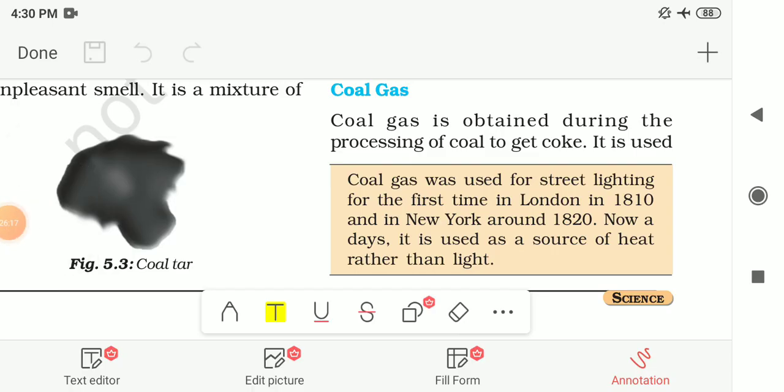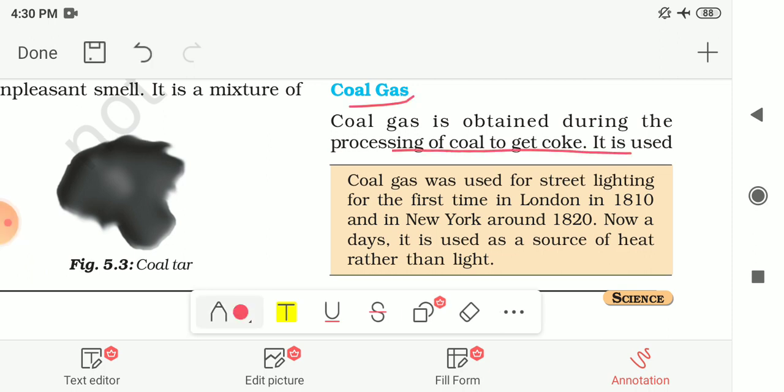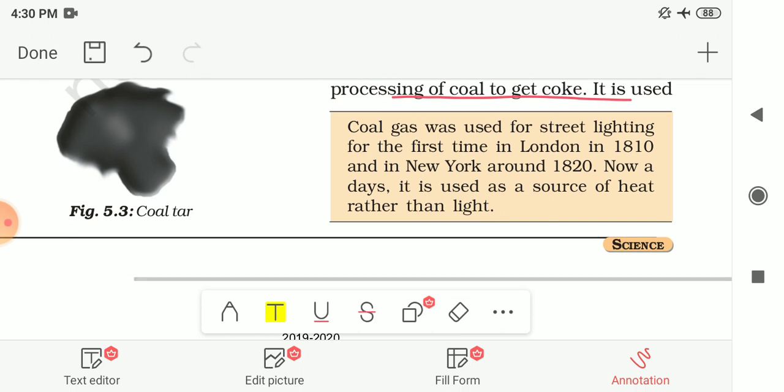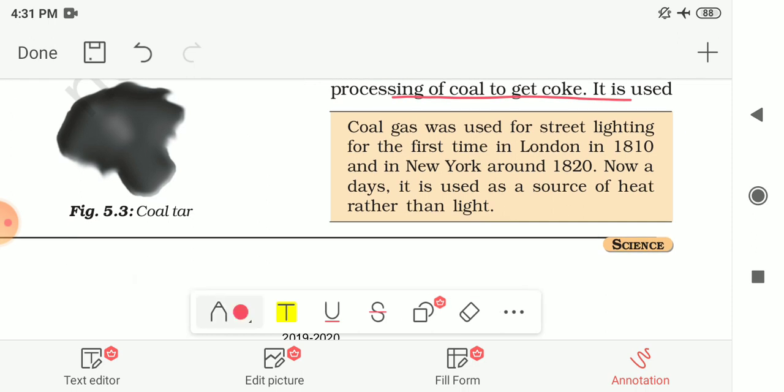Next is coal gas. The product of coal is coal gas. Coal gas is obtained during the processing of coal to get coke. In the process of getting coke from coal, coal gas is produced and it is used as fuel in many industries which are situated near the coal processing plant. While making the coke from the coal, it is obtained and it is also used in the industries as fuel.